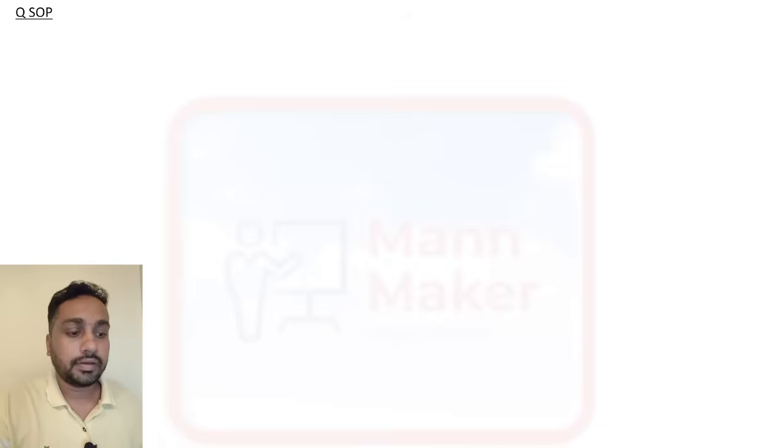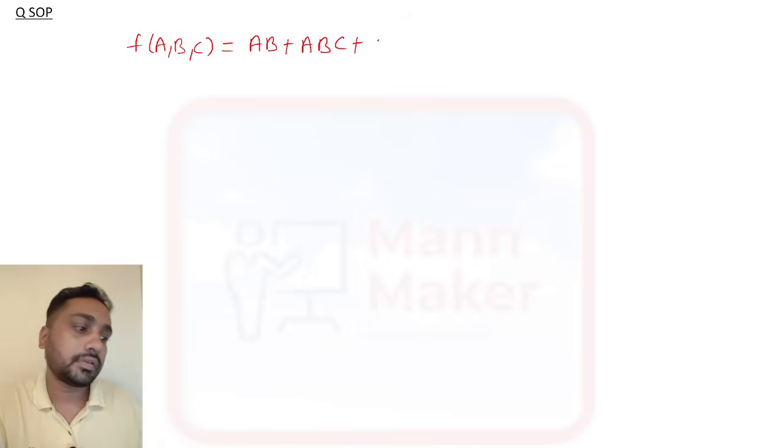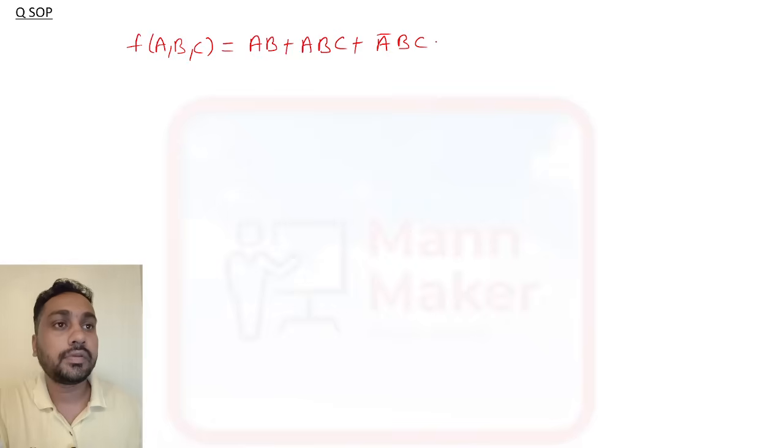Now we'll solve one question, taking one example from SOP, sum of product, for three variable. Suppose in a question it is given F(A, B, C) is equal to AB plus ABC plus A bar BC plus A bar B C bar.